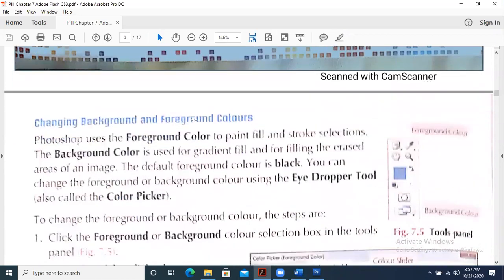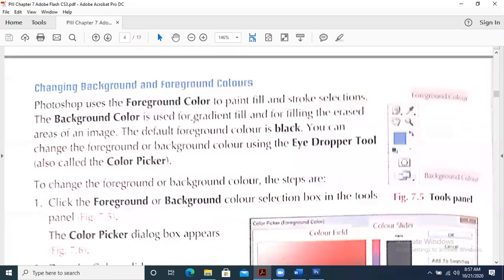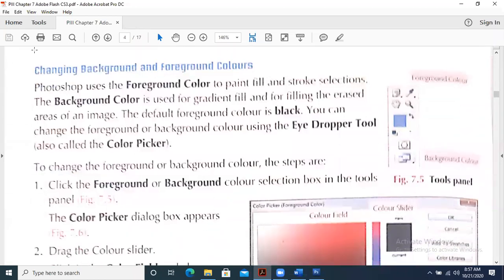Changing the background and foreground color. How can we change the background and foreground color? Now this is an important thing that we are going to discuss. Photoshop uses the foreground color to paint, fill and stroke selections. Stroke is basically called the outline, and fill is the inside color. Whenever we are drawing any object, fill is the inside color and stroke is the outside color. The background color is used for gradient fill and for filling the erased area of an image.